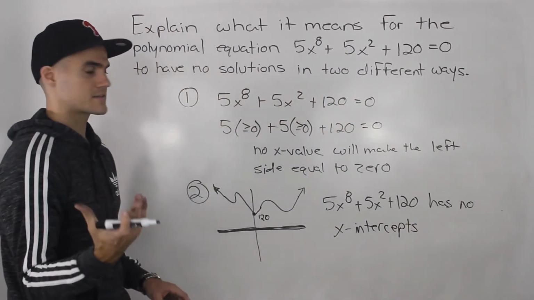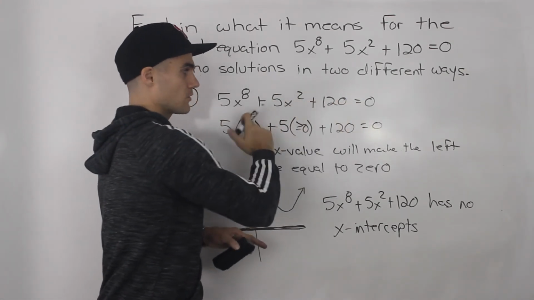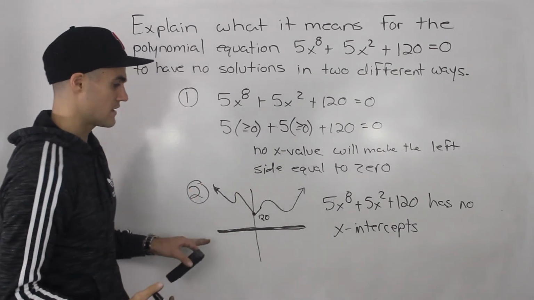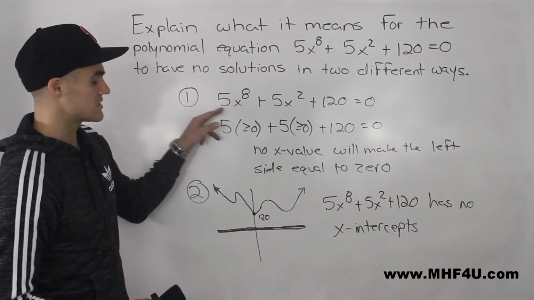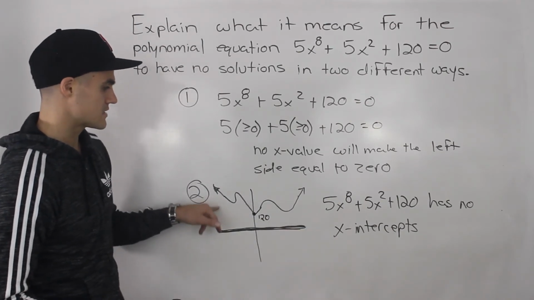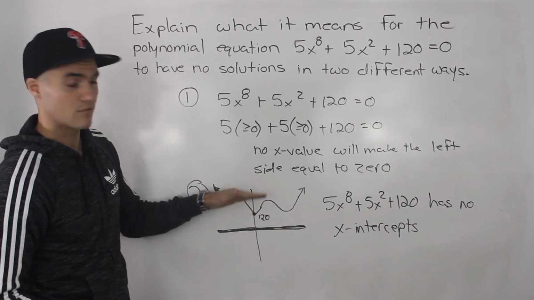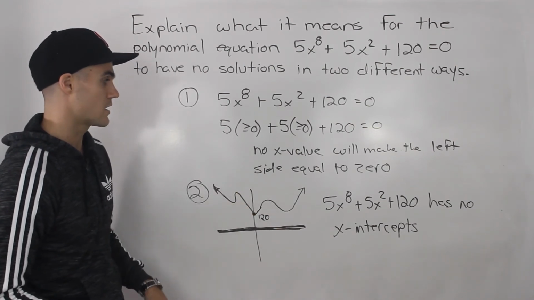Right? Because when we're finding the x-intercepts of a polynomial, what are we doing? We're taking it, making it equal to 0, then solving for x. That's how we find the x-intercepts. But since we can't solve that, this polynomial is not going to have any x-intercepts. It's always going to be above the x-axis. In fact, it's always going to be above or equal to 120.